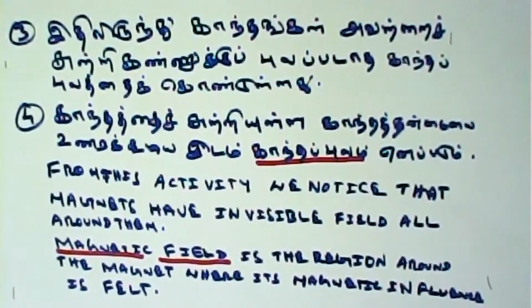From this activity, we notice that magnets have an invisible field all around them, and this is called the magnetic field. The magnetic field is the region around the magnet where its magnetic influence is felt. Okay, this is the most important. Magnetic field is the region around the magnet where its magnetic influence is felt.